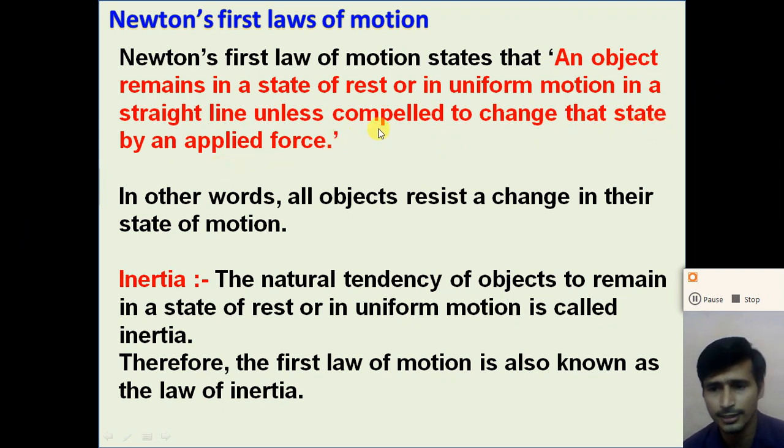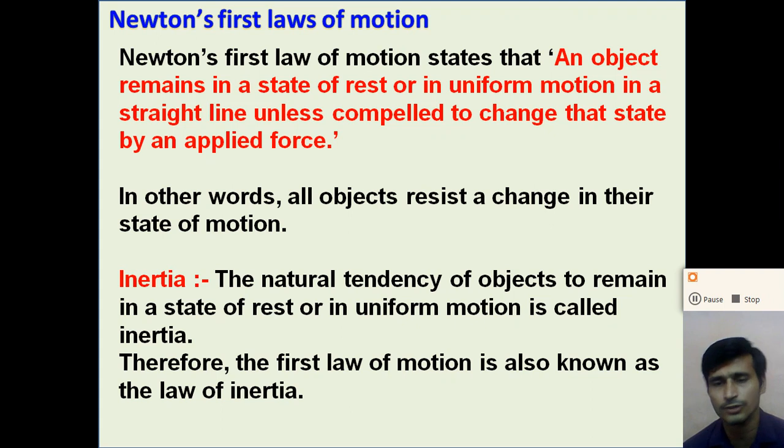Unless and until an external force is applied on the object, it remains in the state of rest or in uniform motion. This statement is known as Newton's first law of motion.